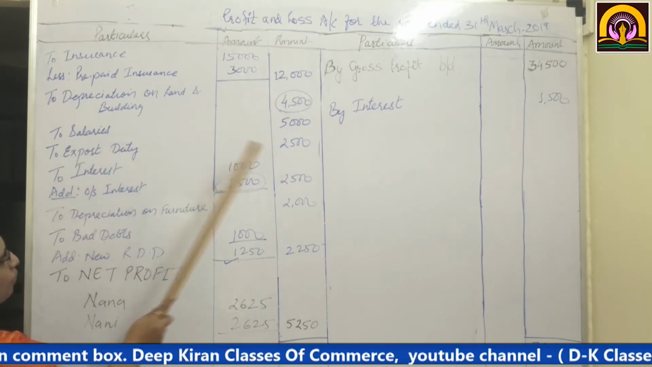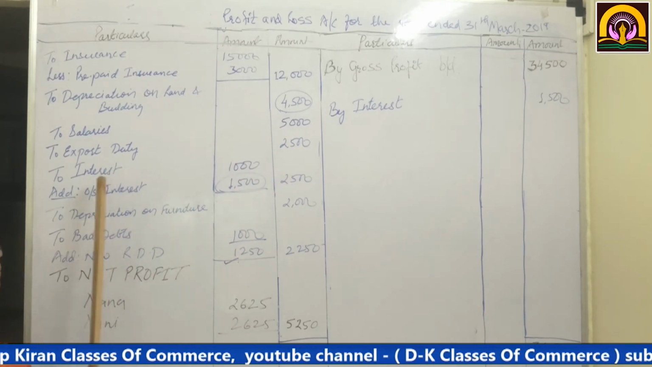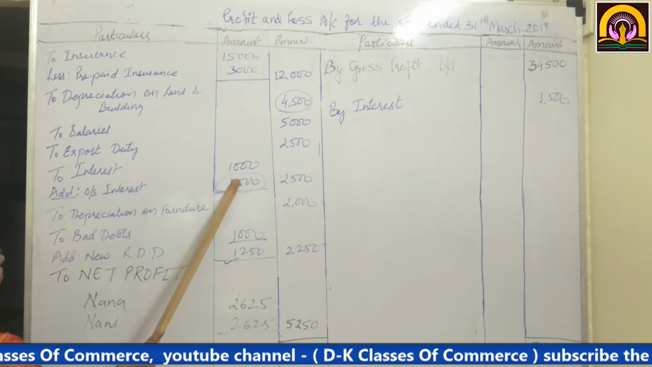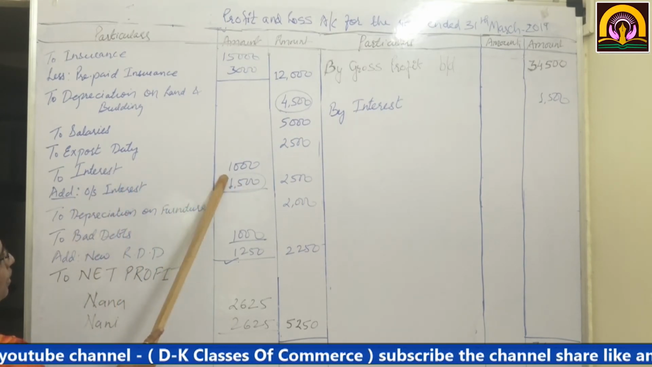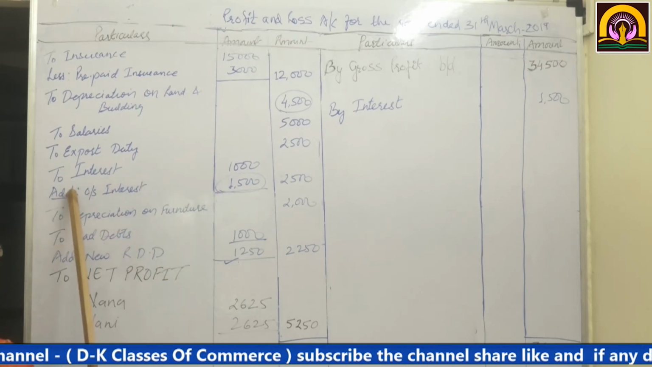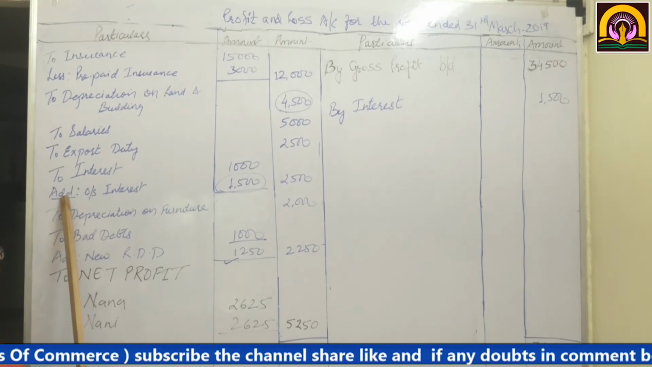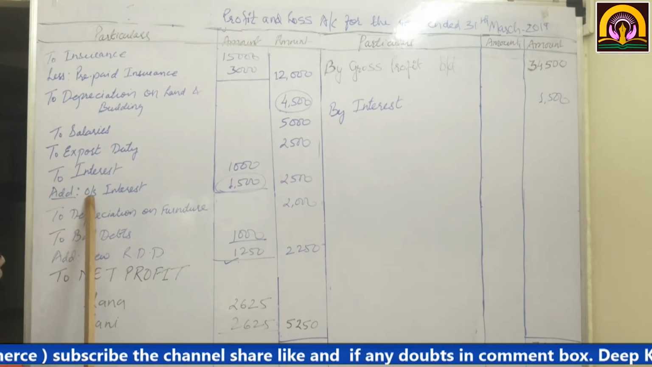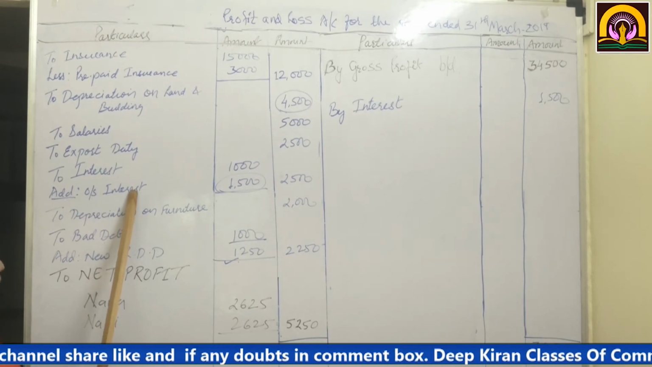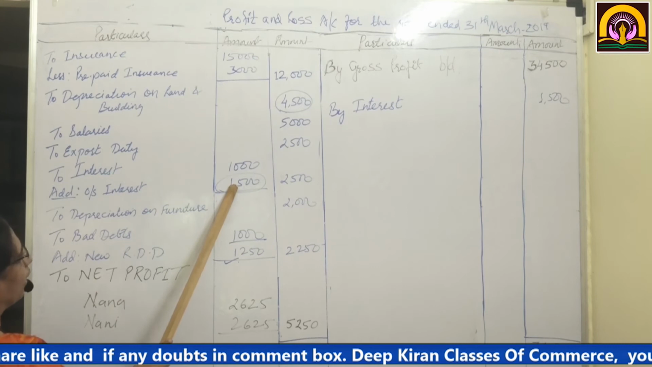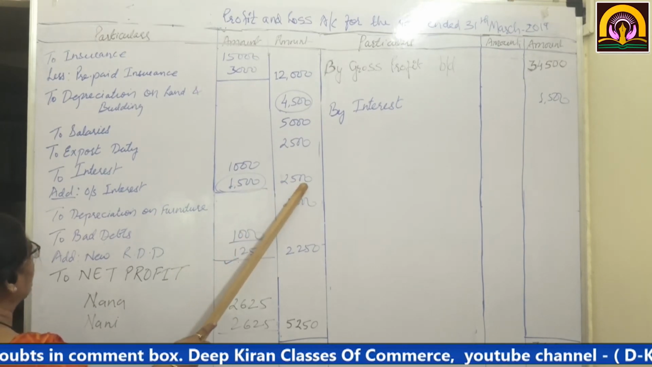Then salaries 5,000. Export duty 2,500. Interest 1,000. And then outstanding interest. This interest is given in your trial balance, and additionally in the adjustment it is given that the bank loan was taken on 1st October. So we have calculated it and that comes to 1,500, total 2,500.